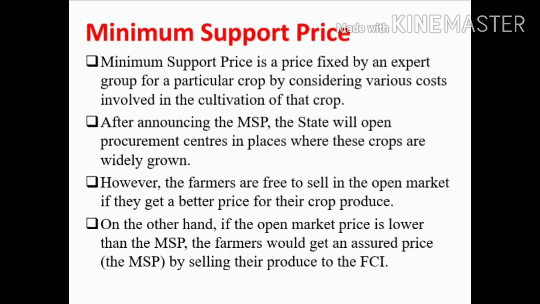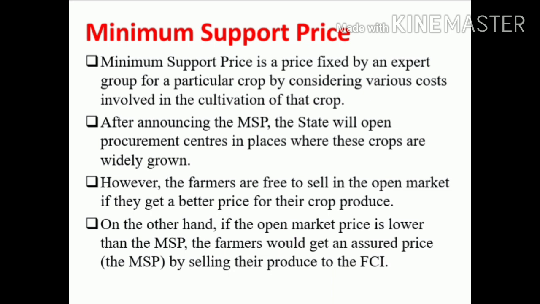After announcing the MSP, the minimum support price, the state will open procurement centers in places. Procurement means where they will buy, that is, kolmudal in Tamil. Procurement centers are in places where these crops are widely grown, not in every rural area. In each district, the government will organize a procurement center. However, the farmers are free to sell in the open market if they get a better price for their crop produce. Suppose they get higher prices in the open market; if they are willing, they can sell there also.